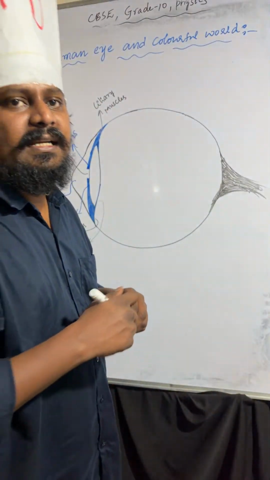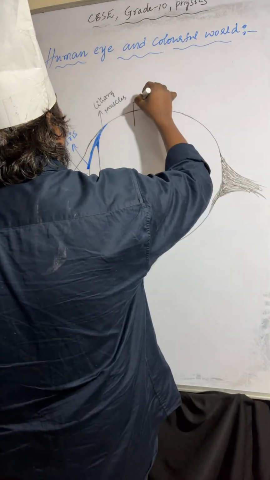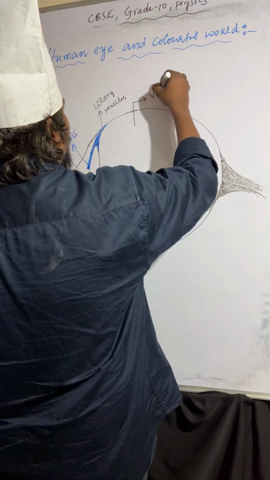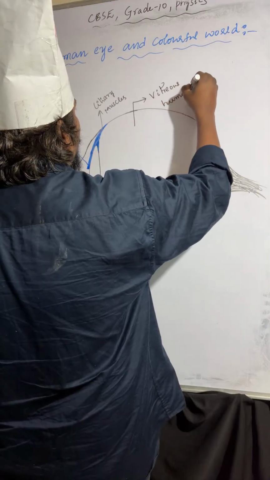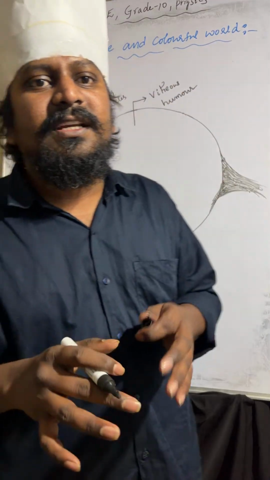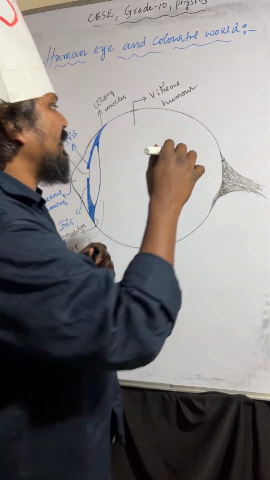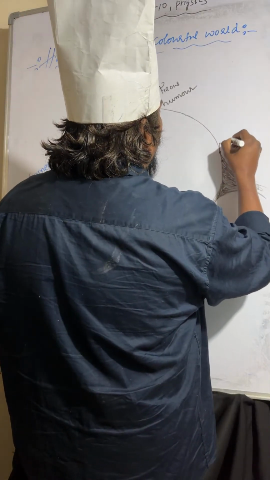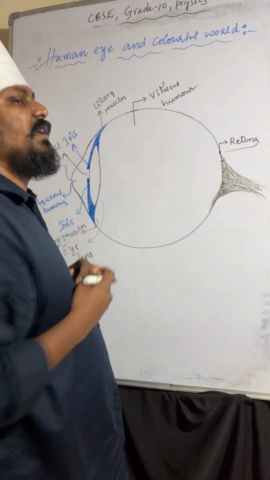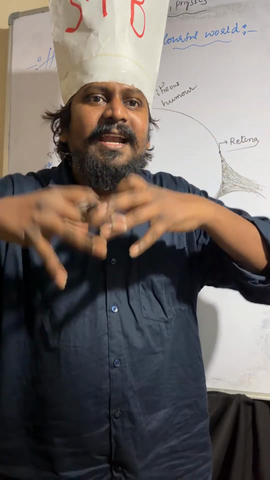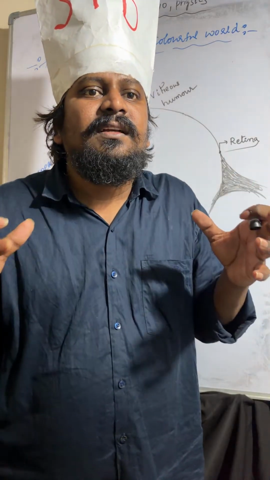And this entire portion from lens to retina is filled by vitreous humor. Sir, what is the use of this one? Vitreous humor is a jelly type liquid present between the eye lens and retina. So here is the retina. It provides sufficient force and pressure to maintain that shape.